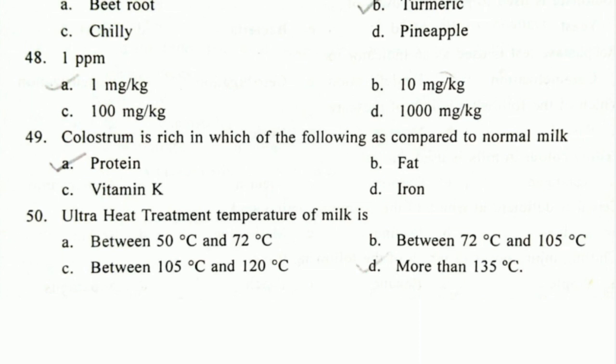Last question of this video, ultra heat treatment temperature of milk is. So in the UHT treatment, what is the temperature which is being given to milk? So it is above 135 degrees Celsius. Usually the treatment is given at a temperature ranging from 135 to 154 degrees Celsius, and the time is very less, like 1 to 2 seconds. So this is the temperature-time combination which is given in UHT treatment for milk. So these were the questions for this video.